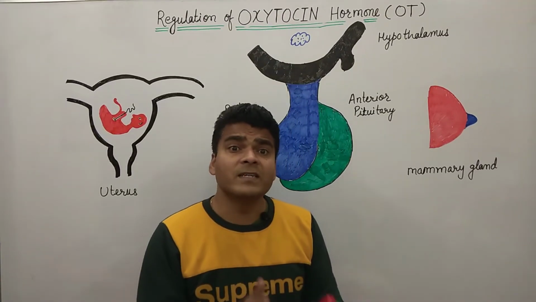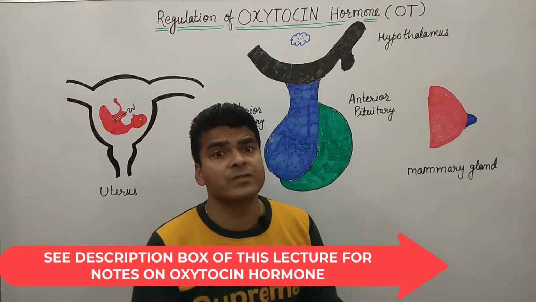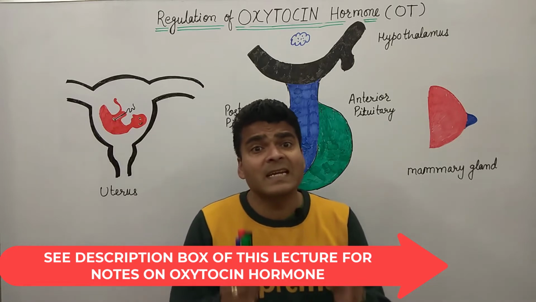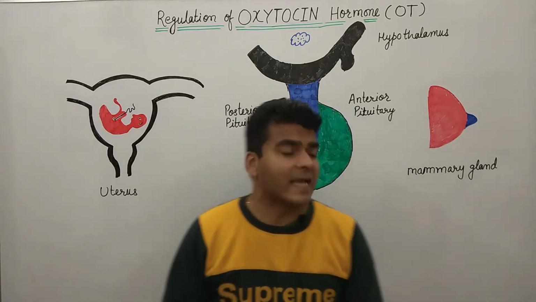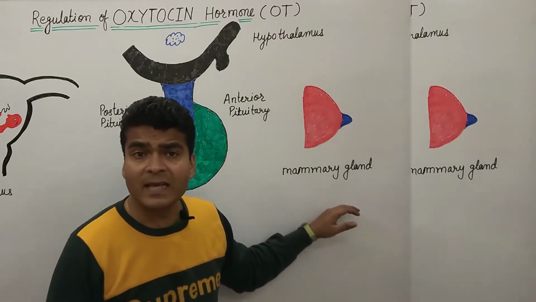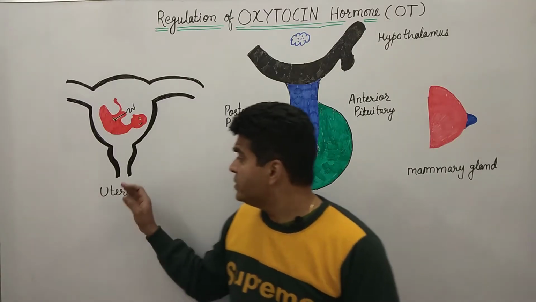Now just look at the function. What are the functions of the oxytocin hormone? Oxytocin majorly acts on two organs. The first one is the uterus and the second one is the mammary gland. Clear? So what is its function on the uterus?